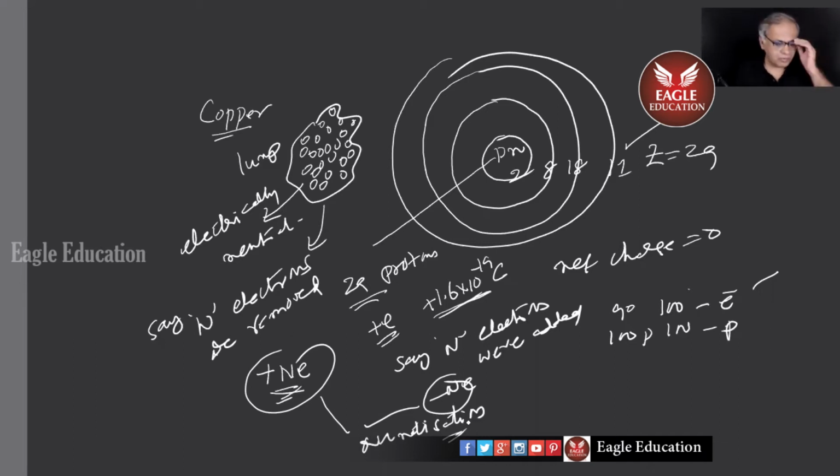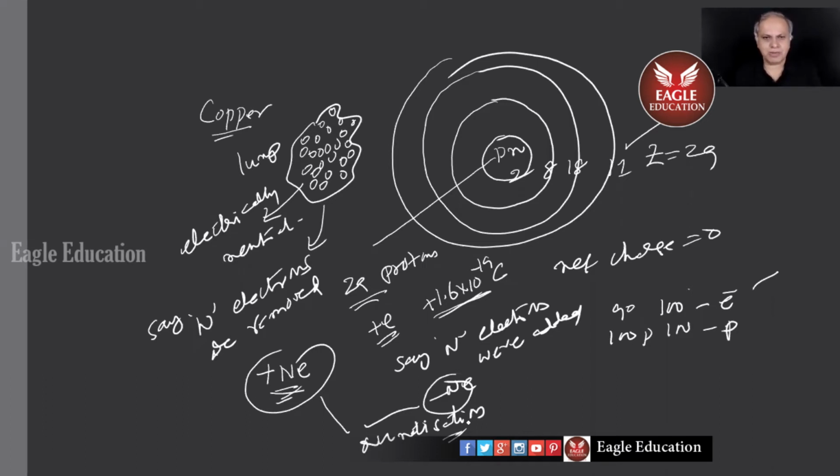Look, quantization is what? Anything which changes as integral multiples of a fixed number is what you mean by quantization. For example, the auto fare. Say it starts with some 20 rupees, and for every kilometer you add, say, 50 paise.